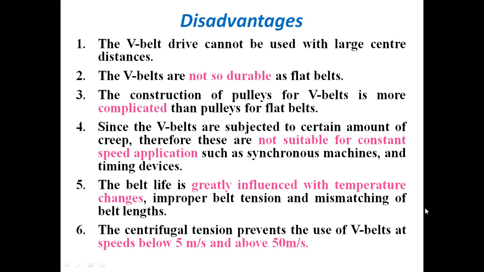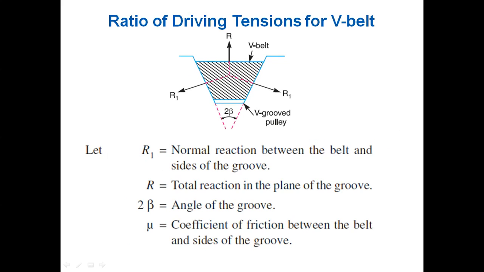Obviously, we should not operate any machine when one belt is damaged, because if one belt is replaced and the other old belts are kept with it, there will be a mismatch and the operation will not be proper in a V belt. The centrifugal tension prevents the use of V belts at speeds below 5 meters per second and above 50 meters per second. This is another disadvantage.